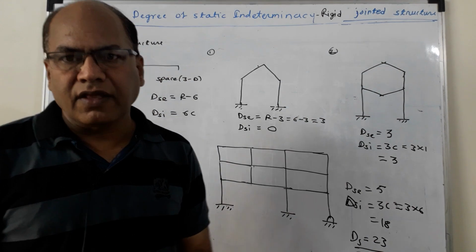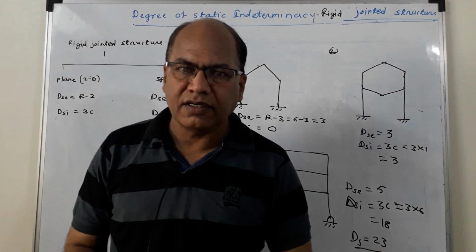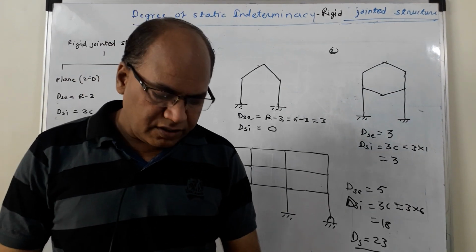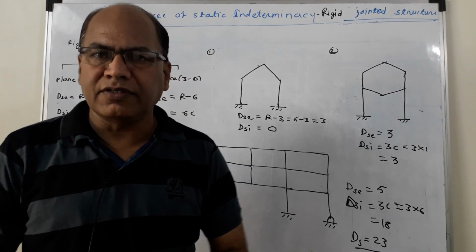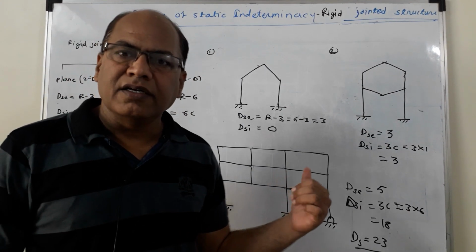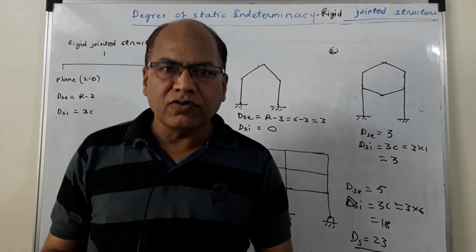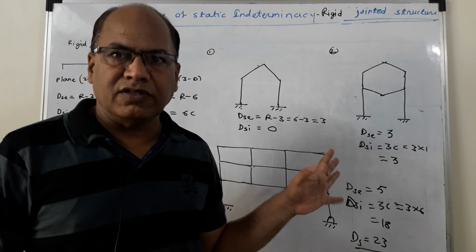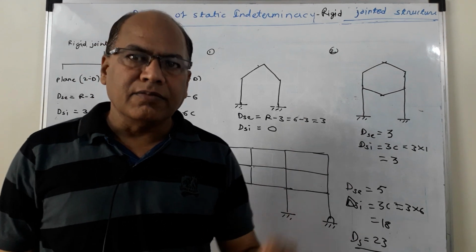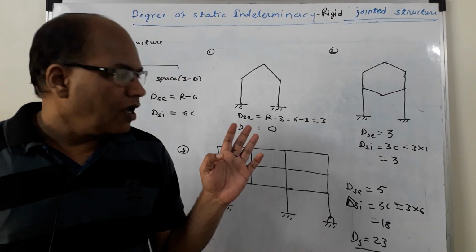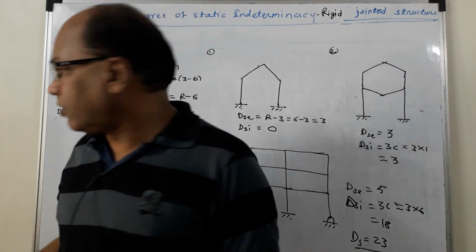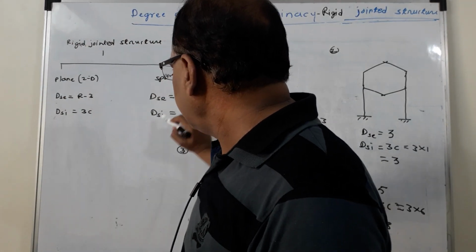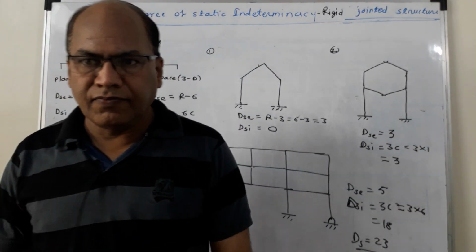So this is how, in case of rigid jointed structure, when you want to calculate DSI, you will have to check the configuration of the given frame structure. If it is open, DSI is 0. If it is closed, means if it is not open, you will have to count the number of closed cells, and the sufficient number of cuts should be taken, and DSI is given as 3C. So that is the case of plane structures. If it is a space structure, DSI is equal to 6C.